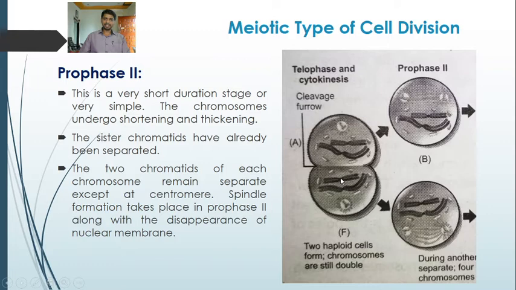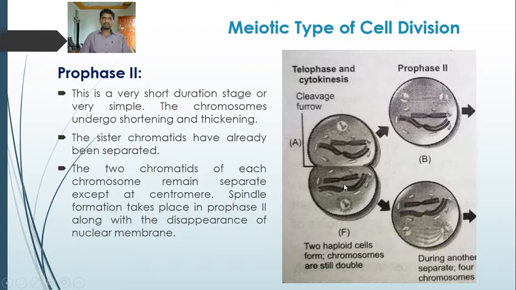Spindle formation takes place in prophase second, like the mitotic prophase, along with the disappearance of the nuclear envelope or nuclear membrane.